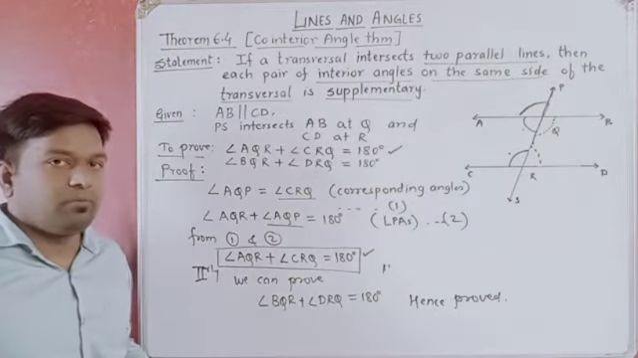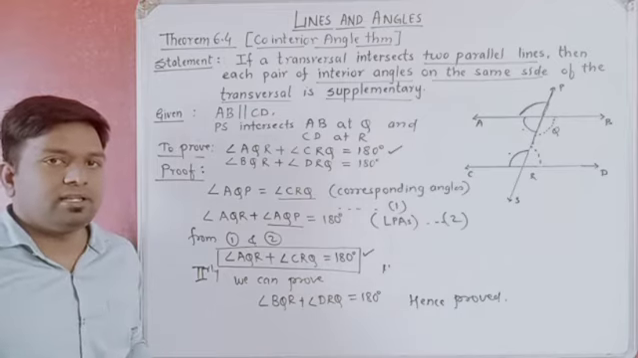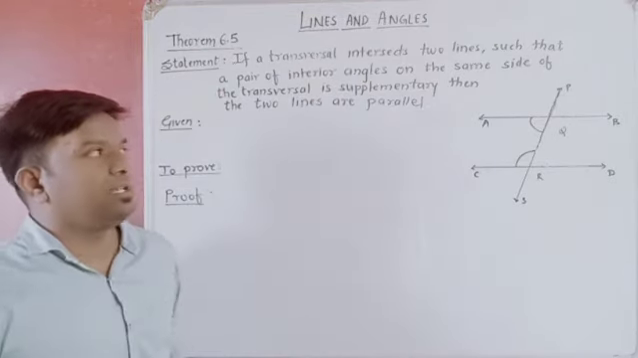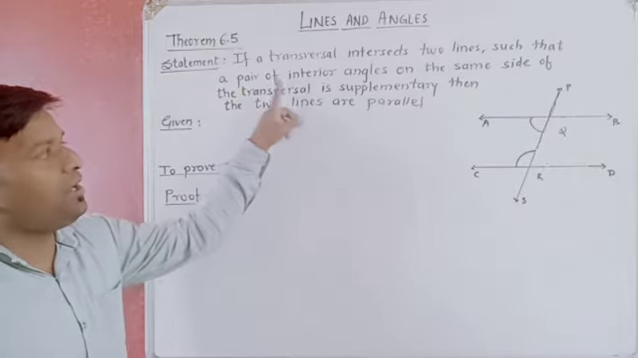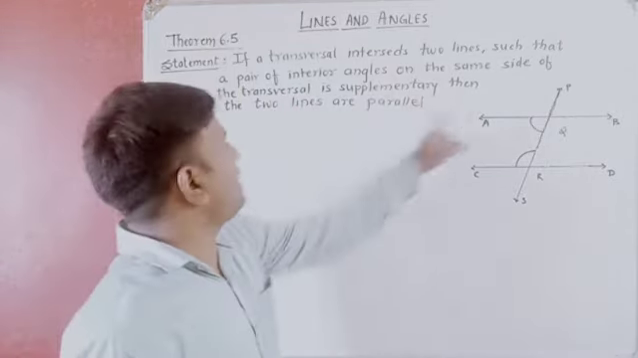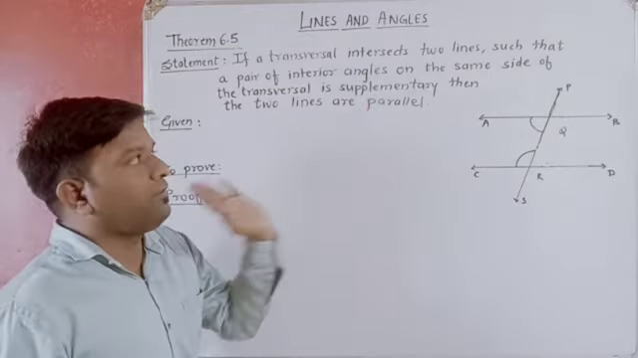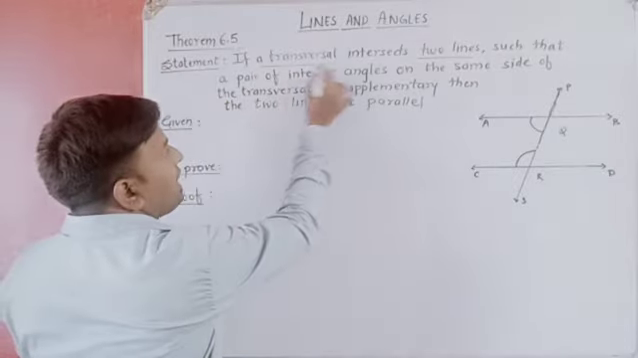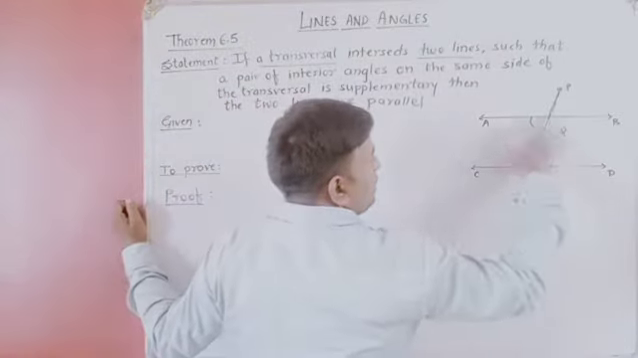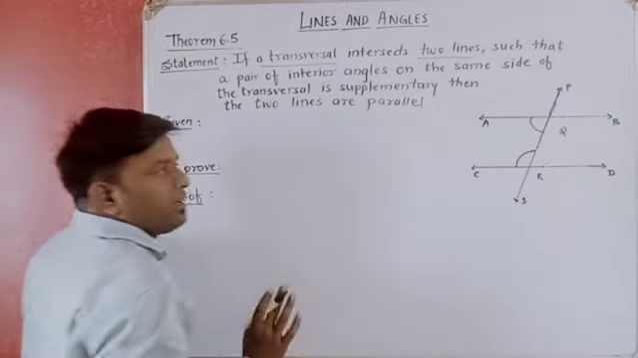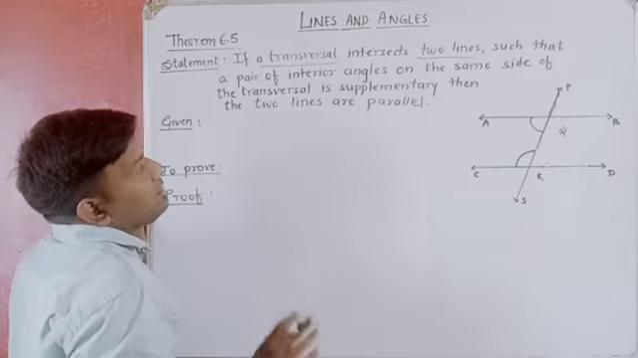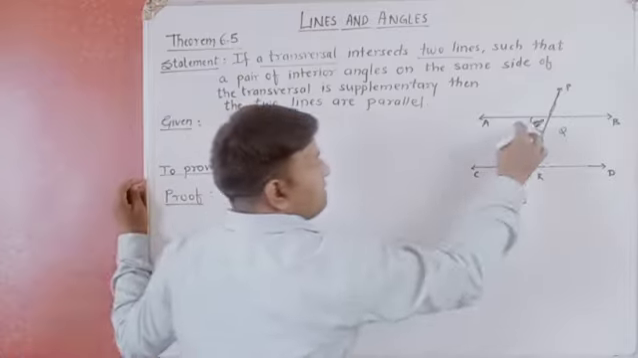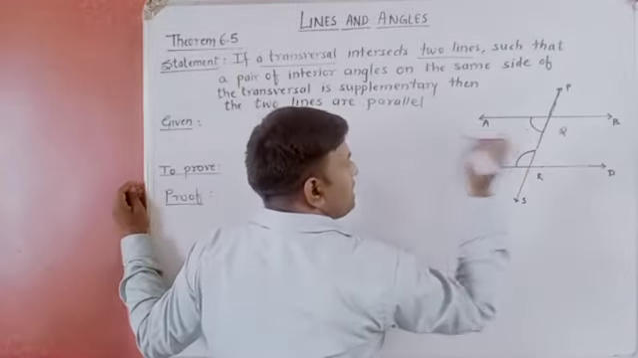Like this, we can prove this co-interior angle theorem. Let's see its converse. If a transversal intersects two lines such that a pair of interior angles on the same side of the transversal is supplementary. What have we been given? That two lines are intersected by a transversal. So we have drawn two lines which are intersected by a transversal, right? Such that this pair of interior angles on the same side of the transversal is supplementary.